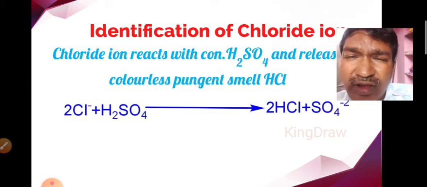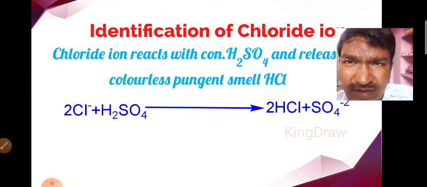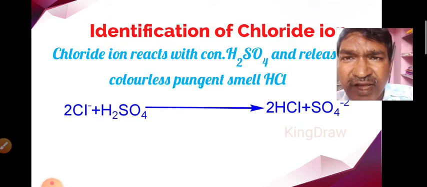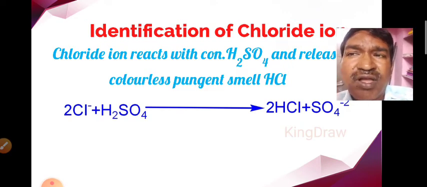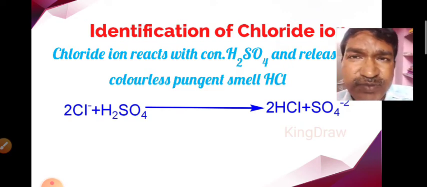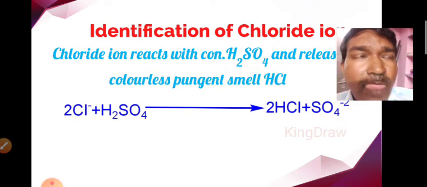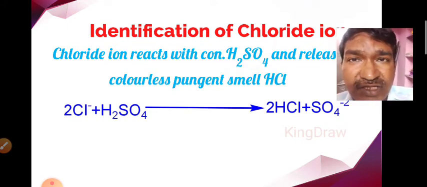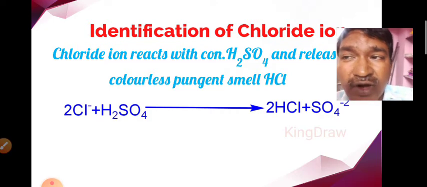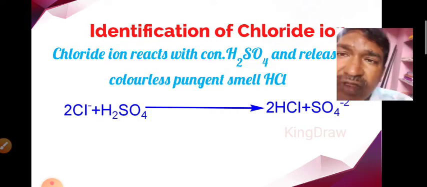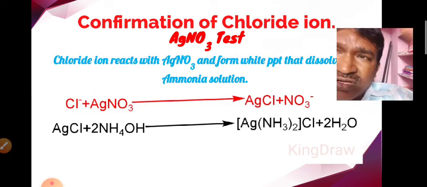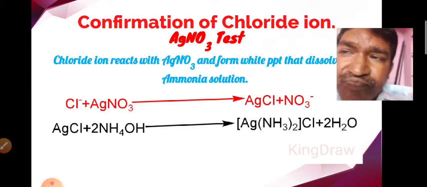If concentrated H2SO4 is added to the salt mixture and we get a colorless, pungent smelling gas, then we suspect that the salt mixture contains chloride ions. Then we go for the confirmation of the chloride ions.